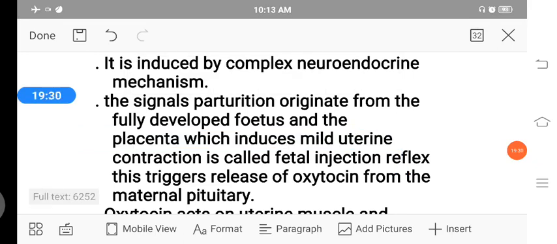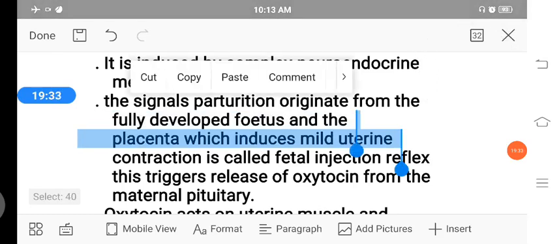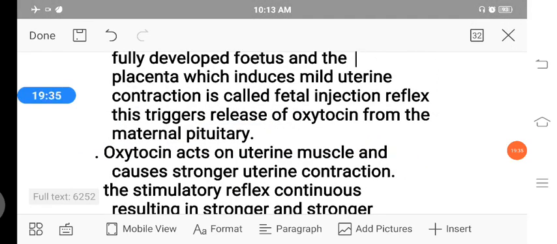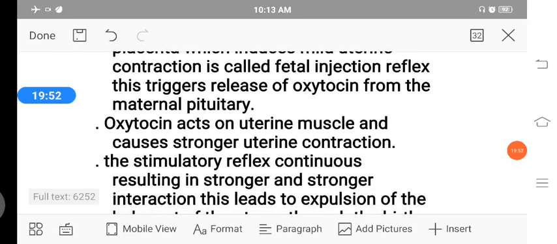Then this fetal ejection reflex triggers release of oxytocin from the maternal pituitary gland. The oxytocin acts on the uterine muscle and causes stronger uterine contraction.